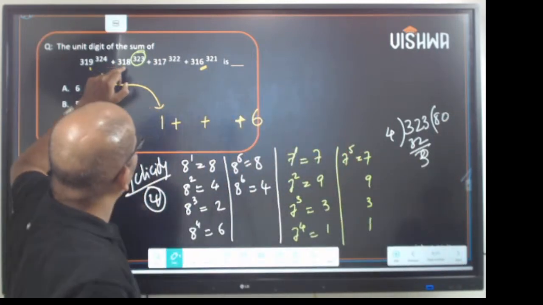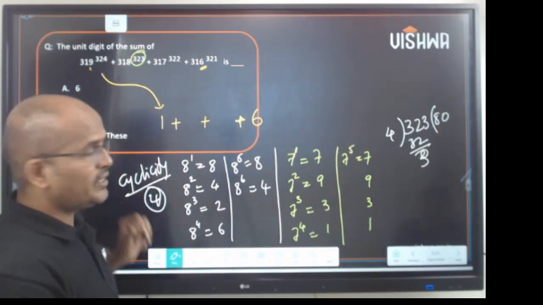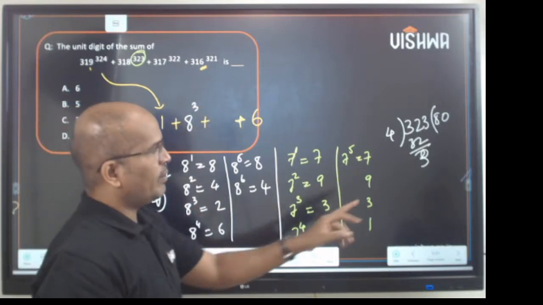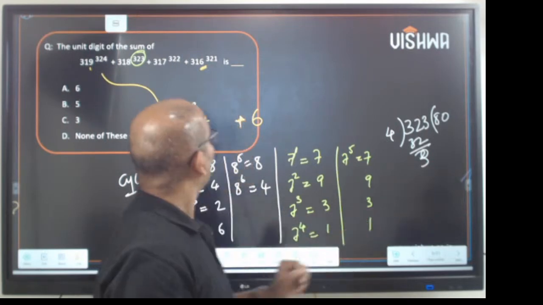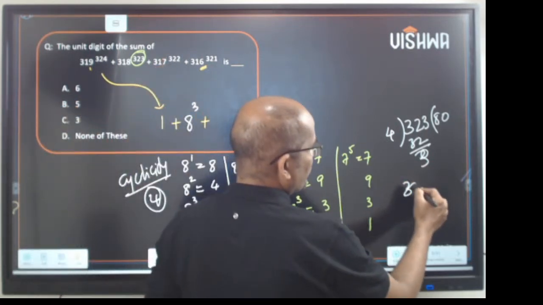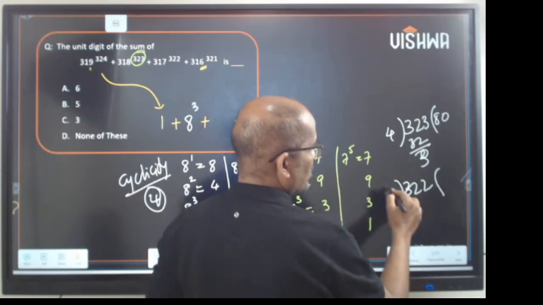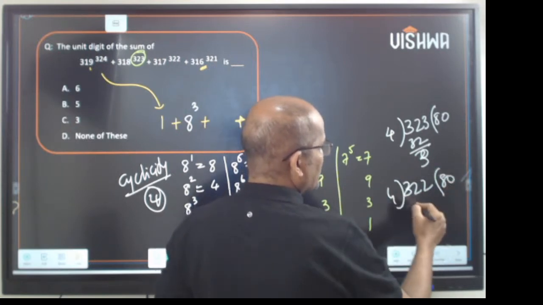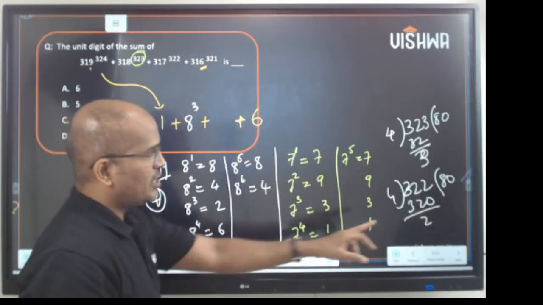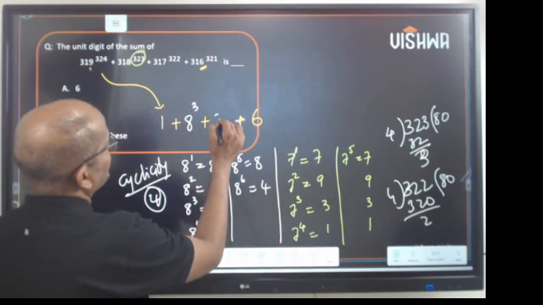So I can write 318 power 323 as 8 cube. We want the remainder, please. We take the remainder actually. Now this is 322. 322 when divided by 4, 320 is divisible, and we get 2 here. As the remainder is 2, take it as 7 square.